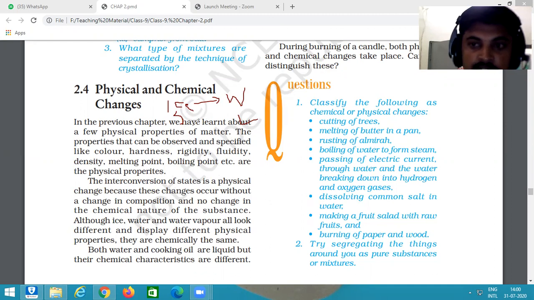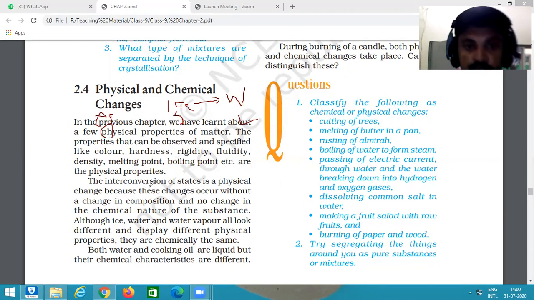The ice has a solid state, and after increasing the temperature, it changes its state and converts from solid to liquid, from ice to water. So it is an example of physical change.